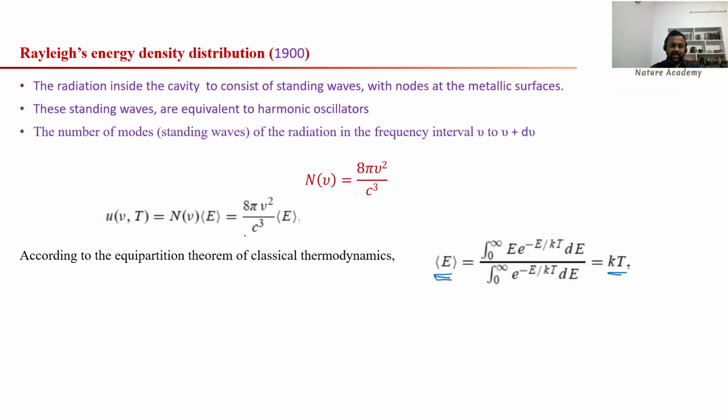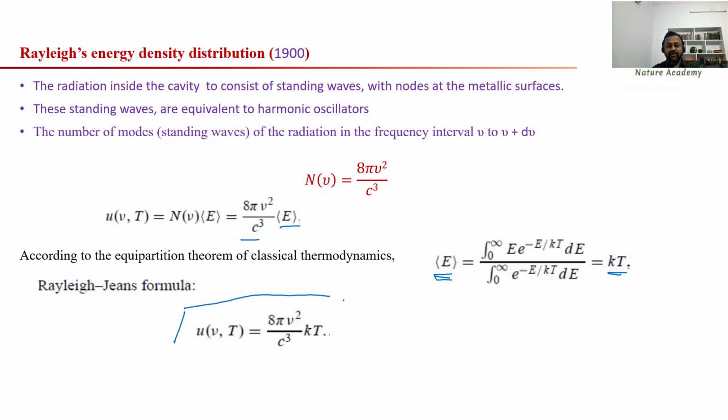Okay, so he gave this expression 8 pi nu squared by c cubed correctly, but he failed to define this E, the expectation value E, the average value E. He failed to give the exact expression. So when you substitute this expectation value E, that means the average energy value, he derived a formula, and this is the formula.